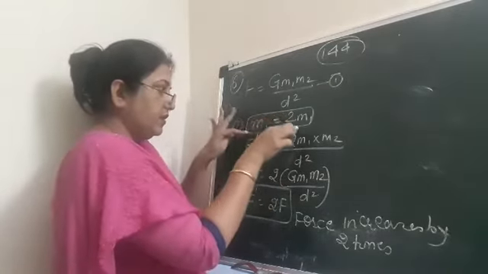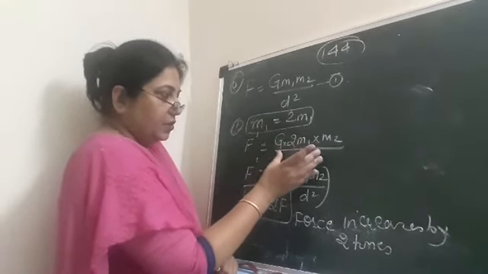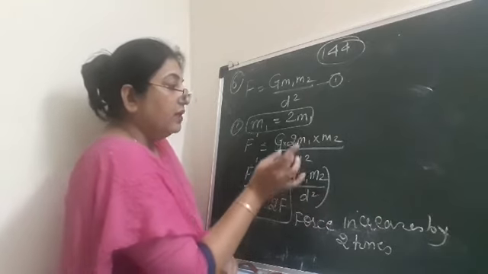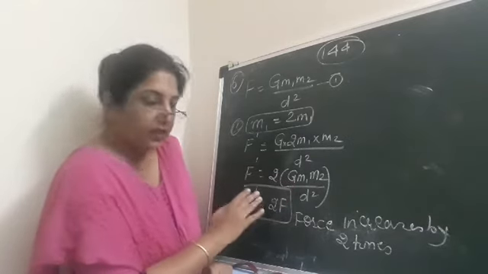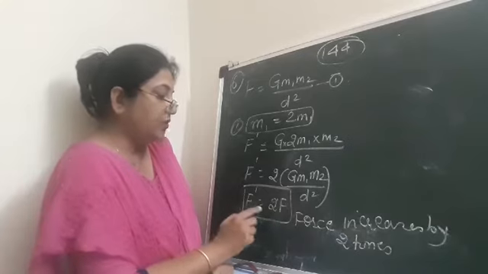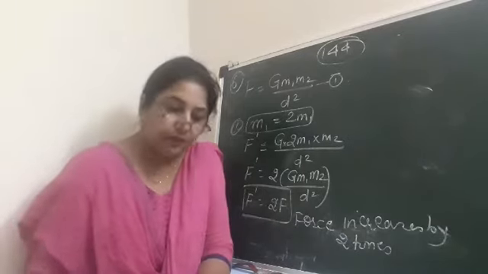Whatever condition is given, apply that and arrange in such a way that you get G m1 m2 upon d square as it is, and whatever number you have associated with it, you will write outside the bracket, and then you compare. When you compare, you will get F dash is equal to 2F, and 2F means the force increases by 2 times.